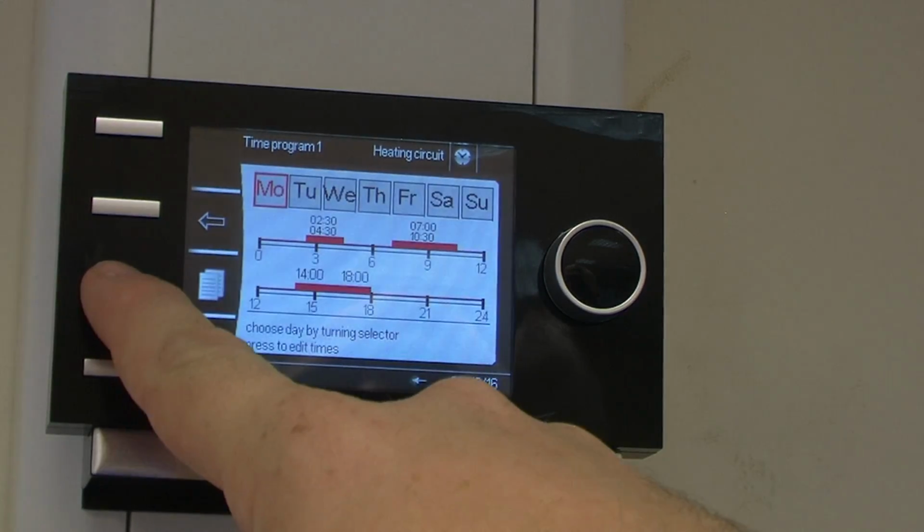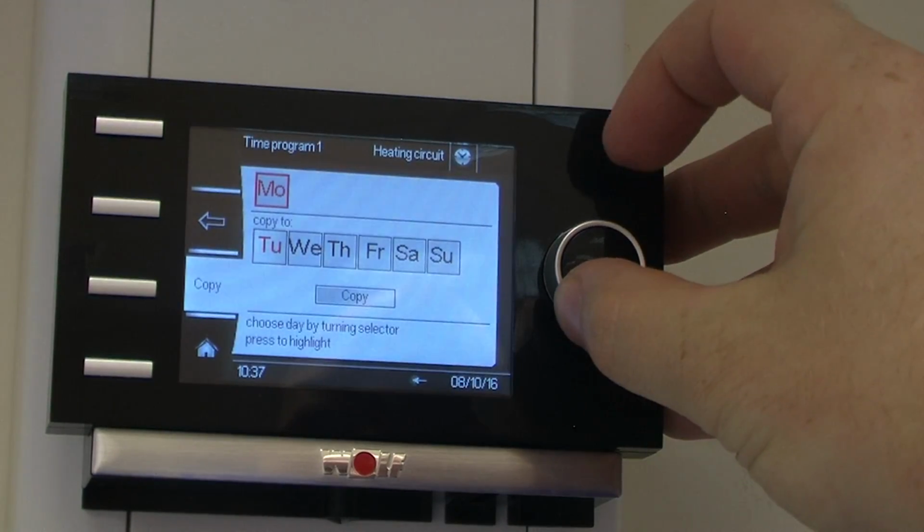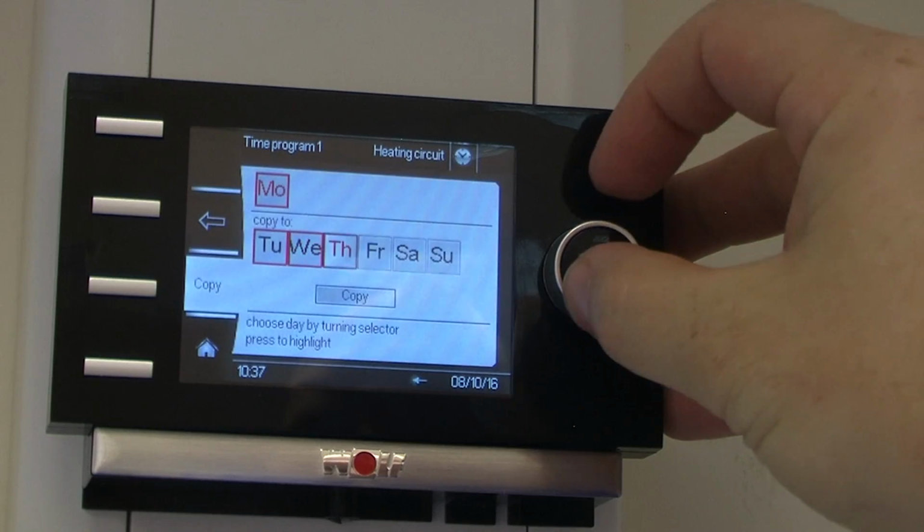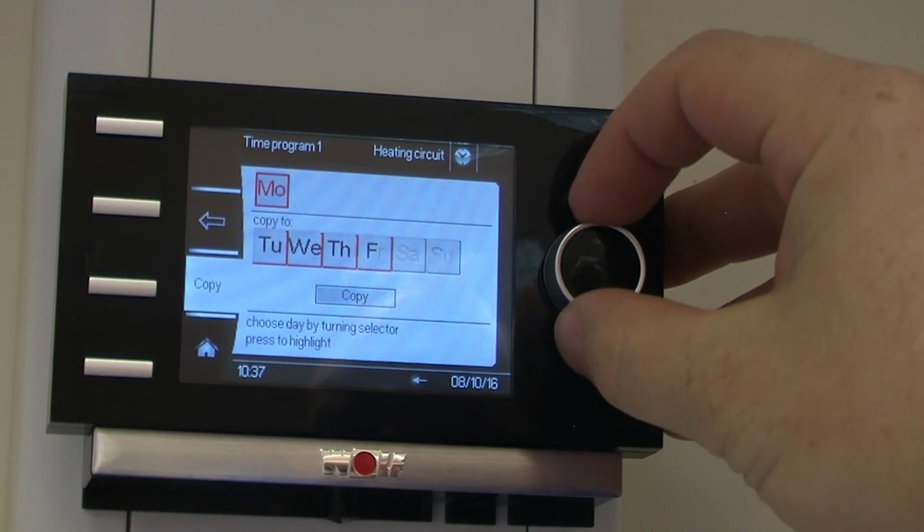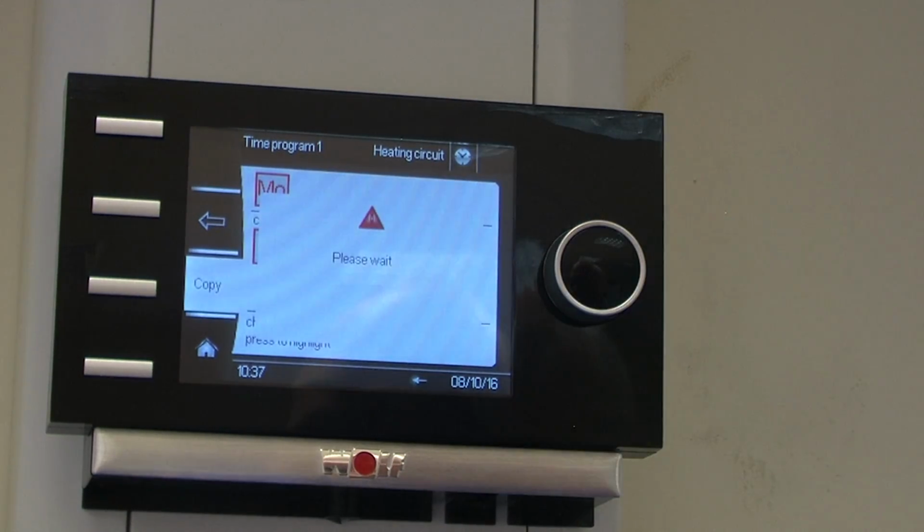So to copy them across to the rest of the days, click Tuesday, Wednesday, Thursday, Friday. I'm going to skip Saturday and Sunday and I'm going to copy them Monday to Friday.